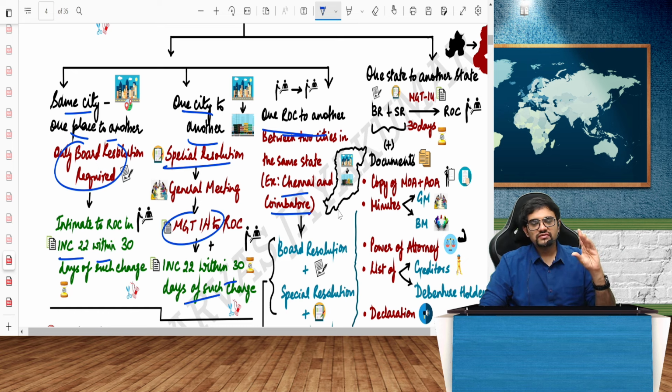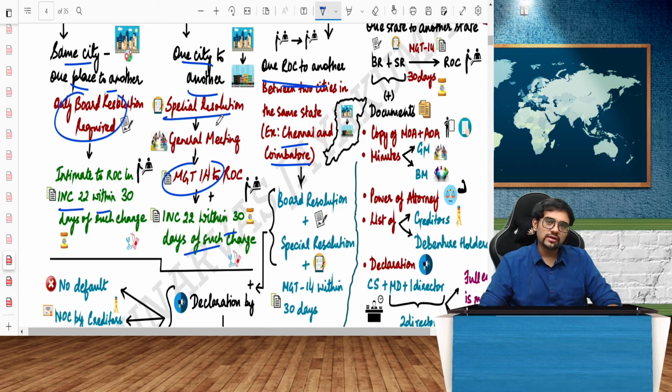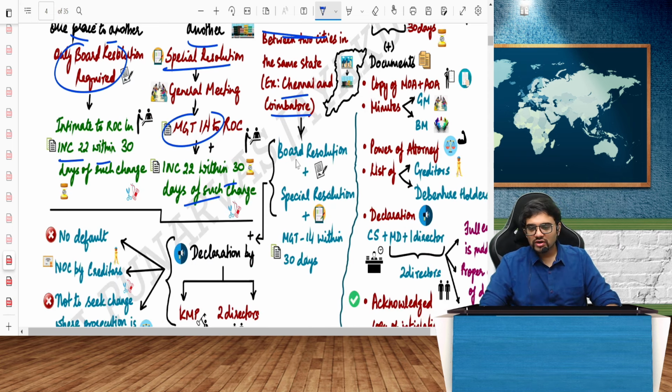So if it is shifting from one ROC to another ROC, then this concept will come. In this case, my dear friends, board resolution is there, and again special resolution is needed. MGT 14 within 30 days.